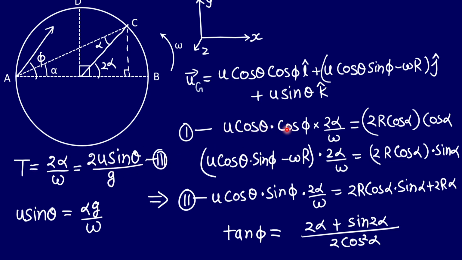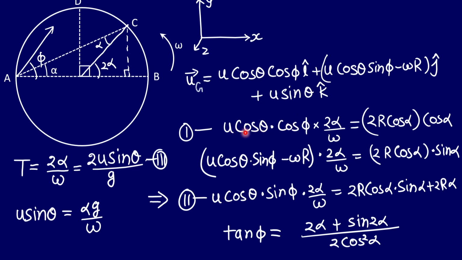Also, in equation number 1, what I have written is that since the xy plane is all in the horizontal direction, along the x direction this ball is moving with uniform velocity, and along the y direction it is also moving with uniform velocity.